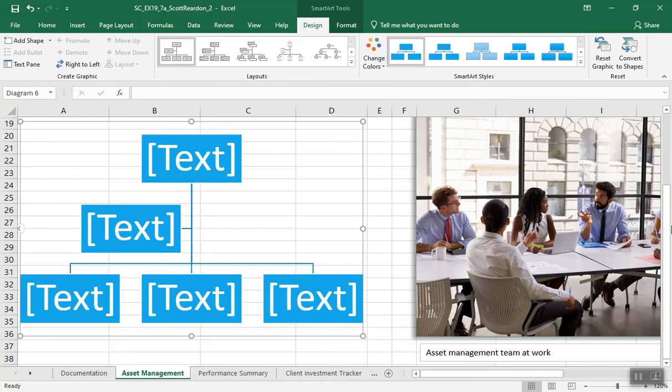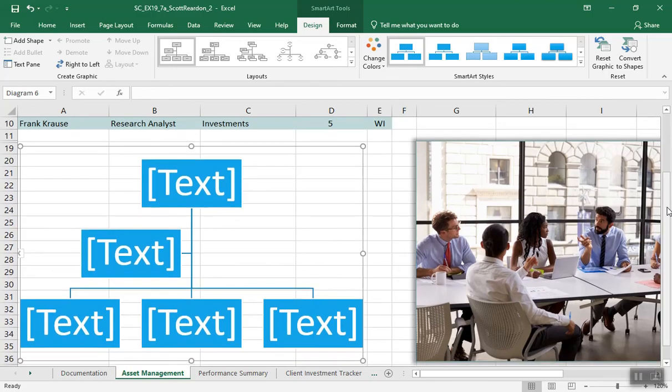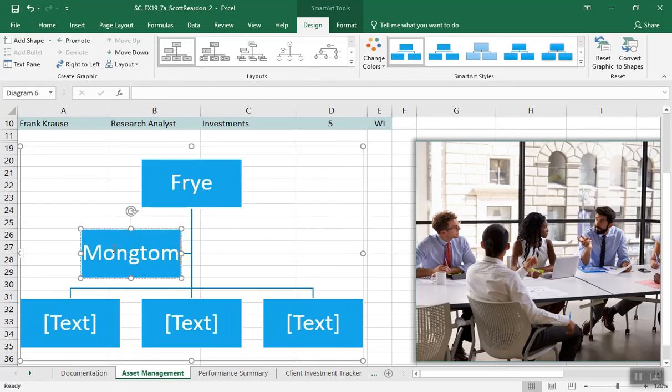Number 10, add text to the SmartArt as follows. Enter Fry in the top shape. Fry. Enter Montgomery. These are people's last names, obviously. Montgomery. Let's spell that right, why don't we? Montgomery. All right, in the second shape, add a shape after the Montgomery shape so that it appears to the right of the Montgomery shape.